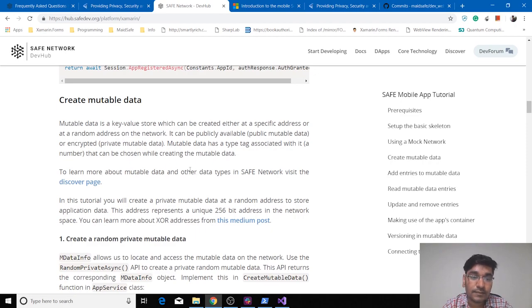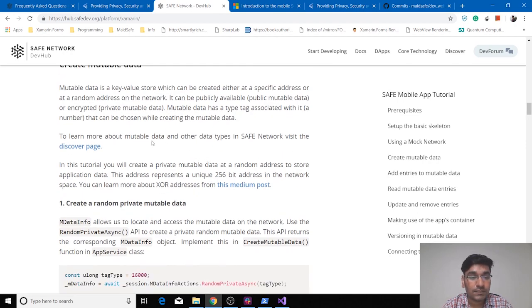Basically, a mutable data is a key-value store where you store your data on the network in pairs of key and value, and it can be either private data or public data. A mutable data is associated with a type tag, and the type tag helps you differentiate between two mutable data which are located at the same address space. Also, you can visit the discover page, either using this link or from the menu bar, to understand the difference between both of these data types.